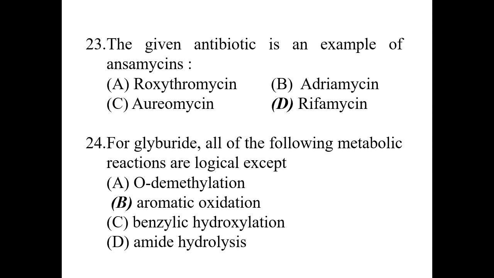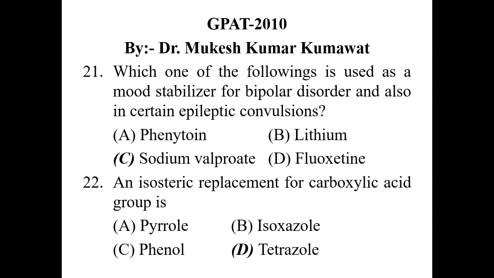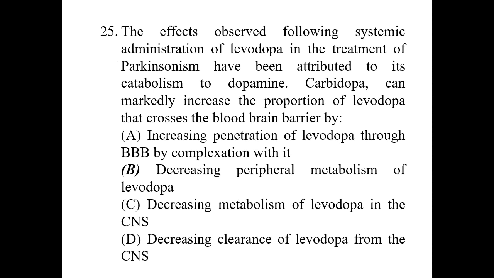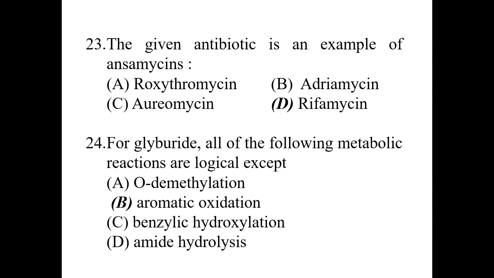Aureomycin is a brand name for chlortetracycline. And only rifamycin is of the ansamycin class of antibiotic. So the correct option would be rifamycin. So friends, the correct option here is rifamycin.